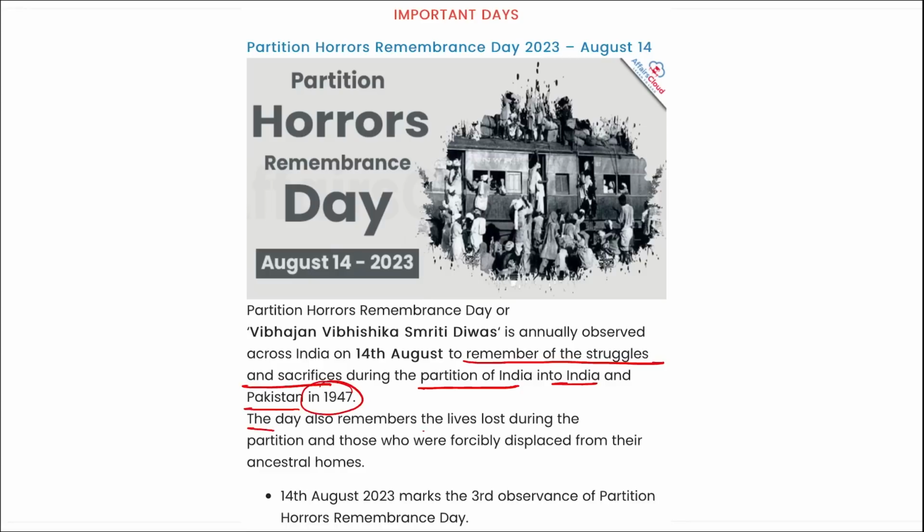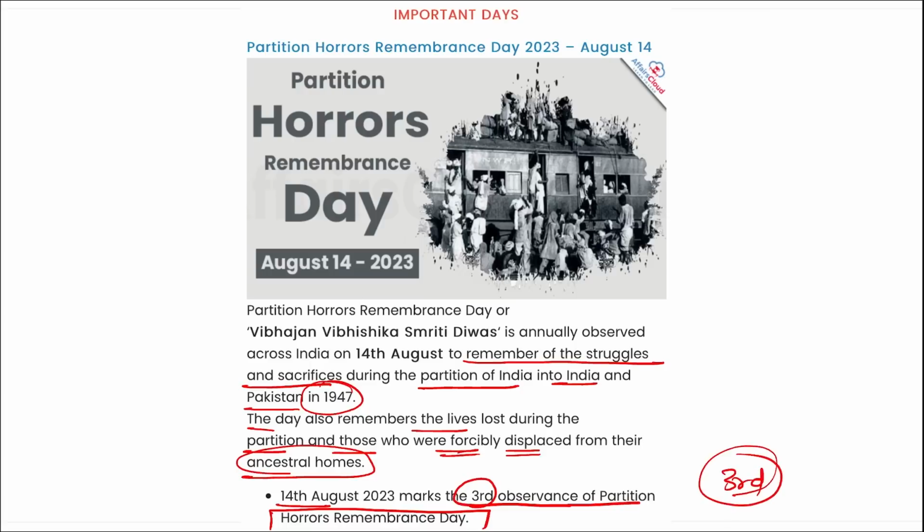The day also remembers the lives lost during the partition and those who were forcefully displaced from their ancestral homes. 14th August 2023 marks the third observance of Partition Horrors Remembrance Day. Correct?